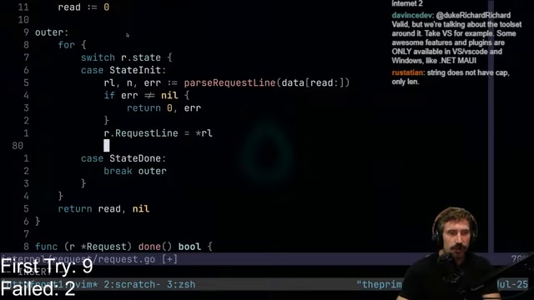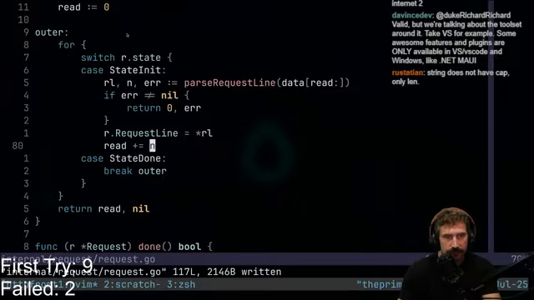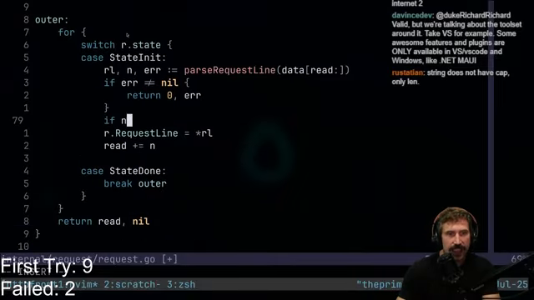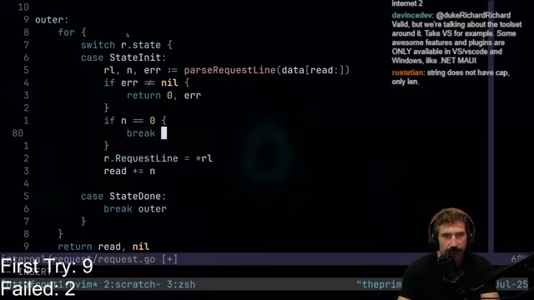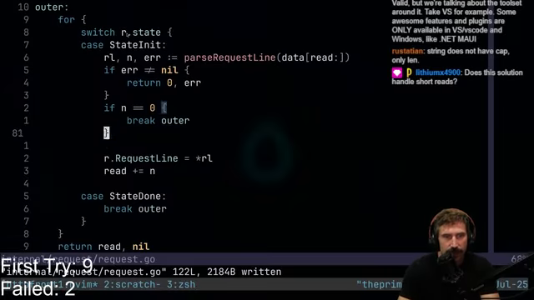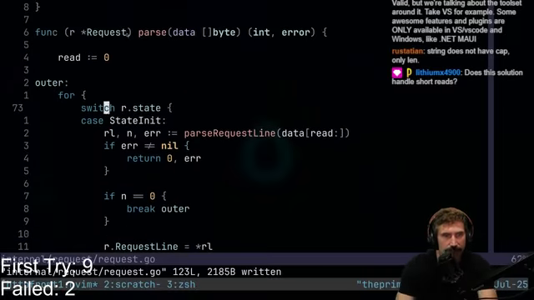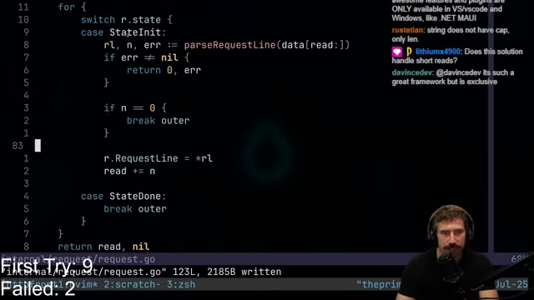And then we also need to go read plus equals n. Fantastic. If n equals 0, then we simply need to break outer, right? We need to get out of here. We haven't read anything. We're unable to move forward. You're going to have to keep on parsing for us, right?